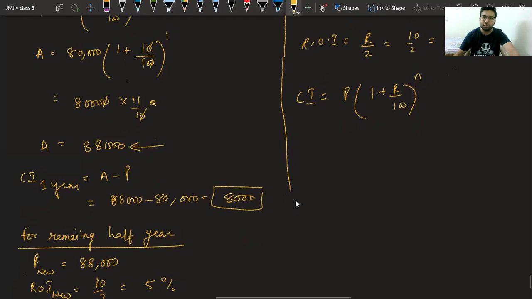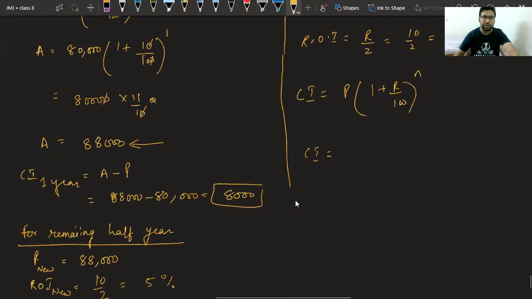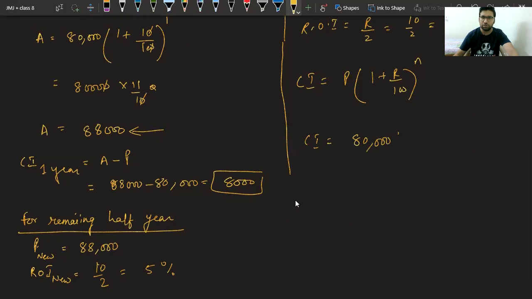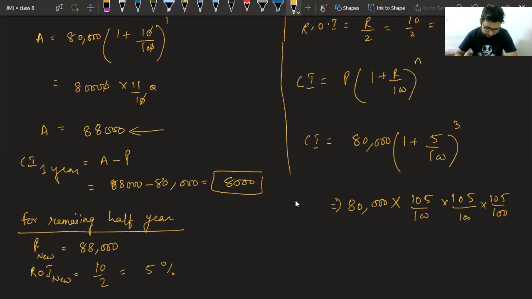Now what will we get? CI is equal to, how much is P? P is 80,000 rupees. 1 plus 5 upon 100 power 3. Again we will have 80,000 into 105 upon 100 into 105 upon 100 into 105 upon 100. Sorry, it is amount. Thank you. This is formula of amount. Sorry. Okay.